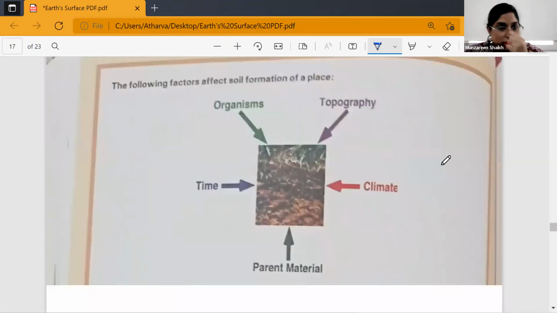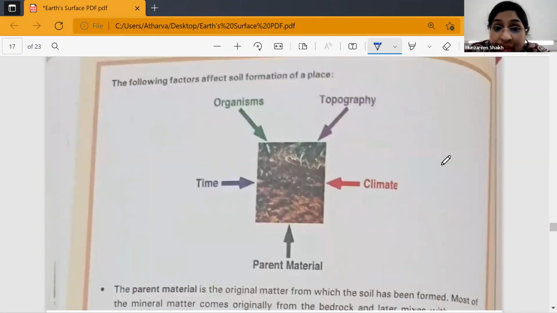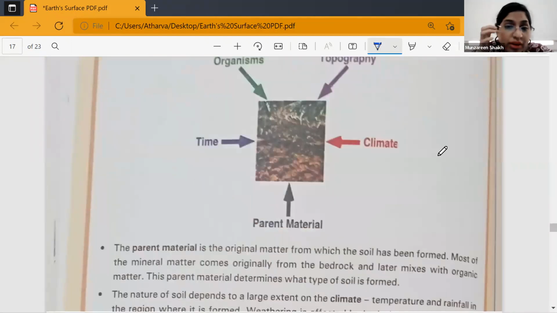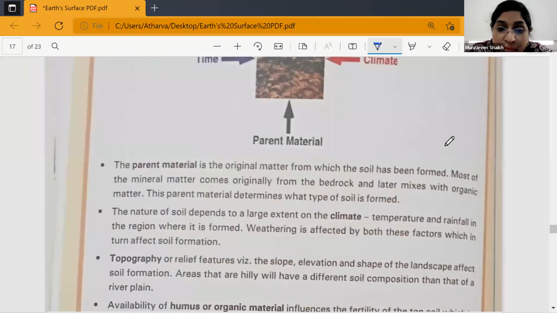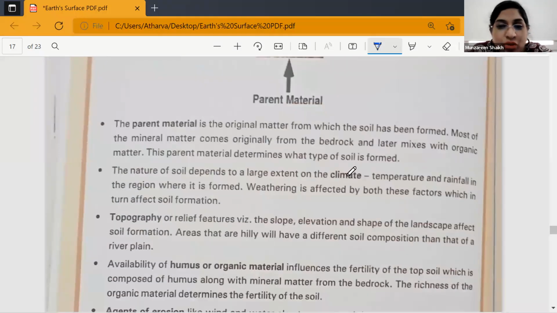Okay, next is the following factors affect the soil formation. Now we saw how soil is being formed. Now we will see what are the factors which affect the formation of soil. Number one is the parent material. Number two is the climate. Can you just show the diagram?